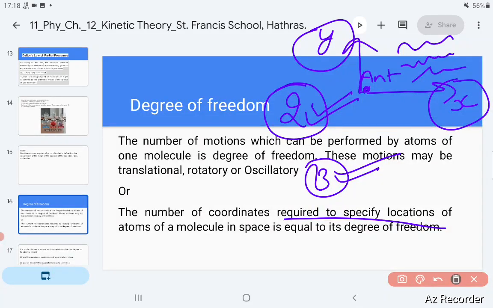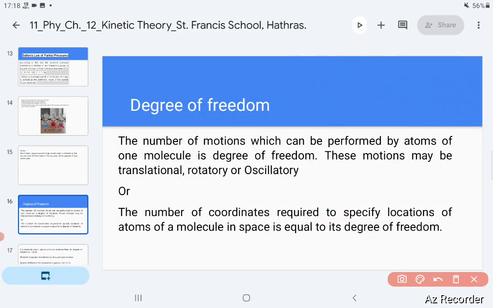But the degree of freedom is having both. You can say oscillatory, translatory, rotatory. See, if you are having only translational motion along x axis, y axis, z axis, it is translatory. If something is also moving and rotating, it is having rotational motion. So there are some more degrees of freedom. And if something is oscillatory, then the degrees of freedom will increase.